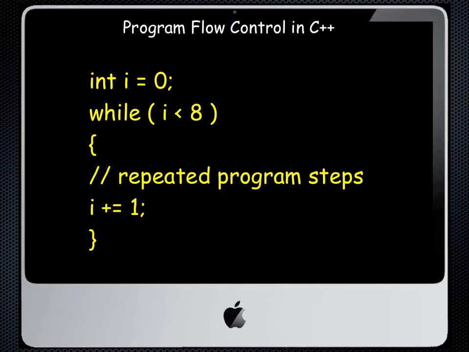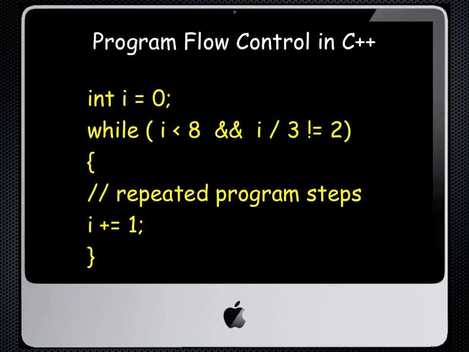Okay. While loops, however, give us even more flexibility than a for loop. For example, in this case, we start out with i equal to 0. While i is less than 8 and i divided by 3 is not equal to 2, the code in between the squiggly brackets will repeat. At the end, we're still incrementing i by 1.